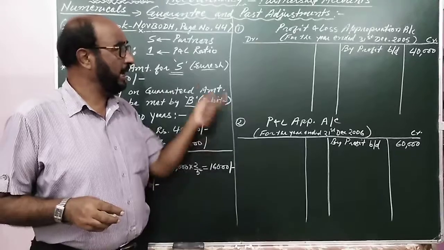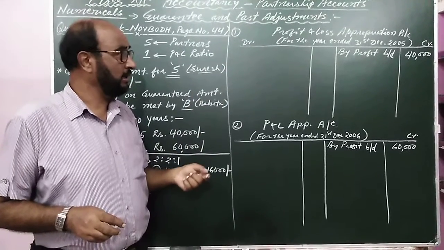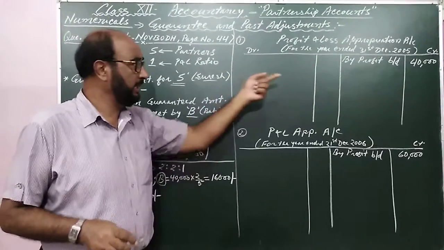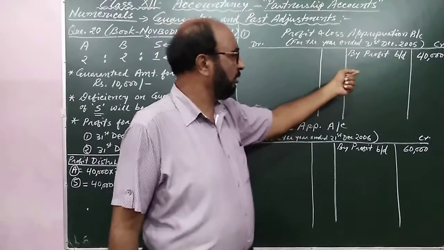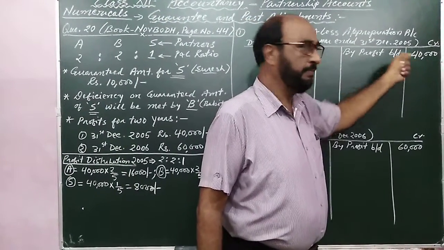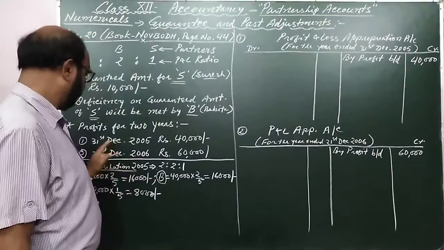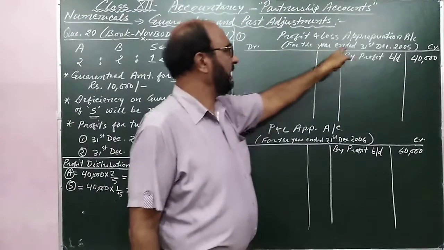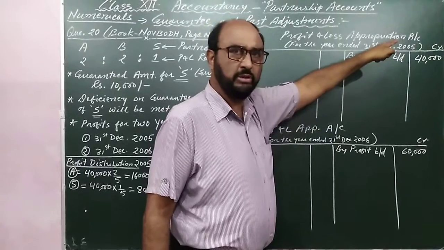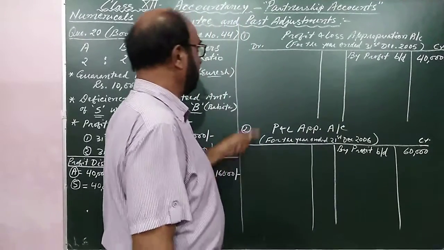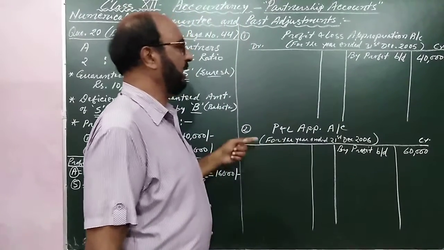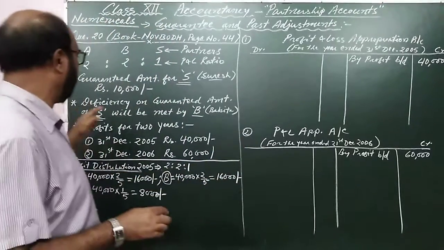My dear, already I have prepared the profit and loss appropriation account pro forma here, and I have shown the first year profit, profit brought down, in the credit side, the first year profit for the year ended 31st December 2005, and this profit will be distributed in their agreed ratio.